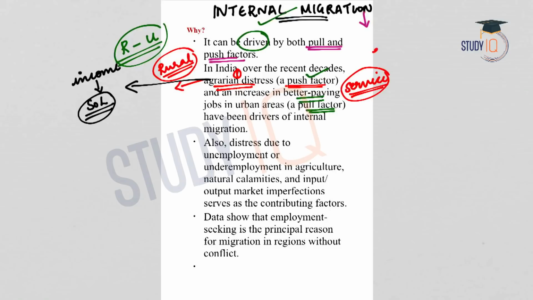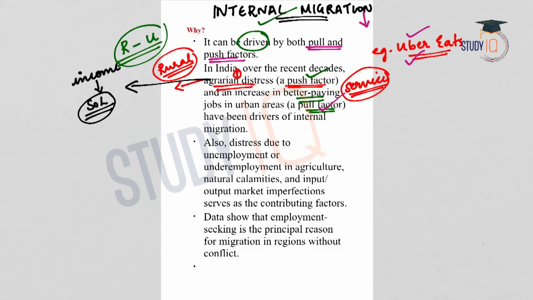Let us take an example. Uber Eats. This is an online platform where you can order your food online and get it delivered at your place. So it is predominantly seen in the urban areas and some semi-urban areas. Due to this, many people get employment. This can be in the form of technical support or even at the lower level as the delivery person. So urban areas, because of this rise in the services sector, provide better opportunities for living and also better job opportunities, better payments, etc. So this is the pull factor.